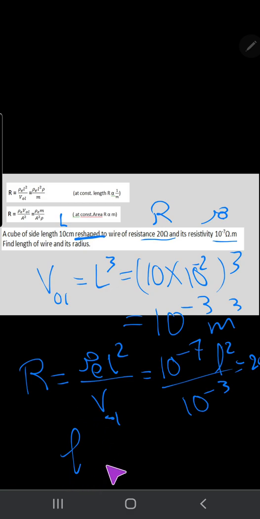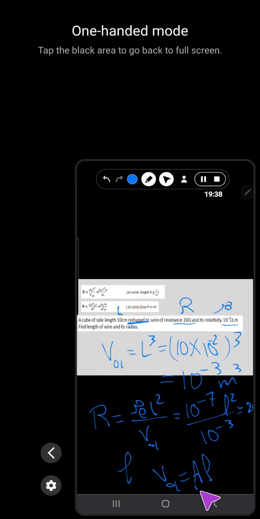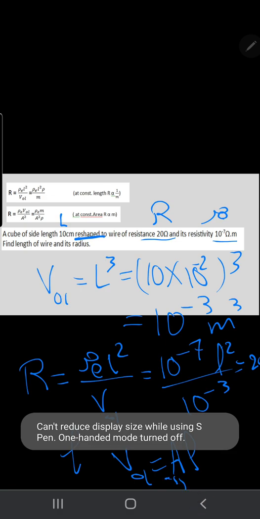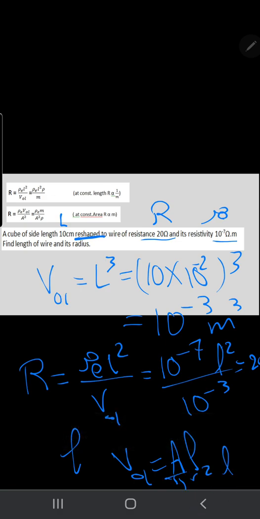And from the length I can calculate the radius, because the volume equals area times length, or pi r square times length. Use pi as 22 over 7 or use the calculator as usual. Once I get the length, with the volume 10 to the power negative 3, we can calculate the radius.